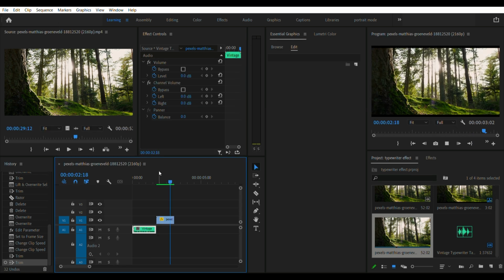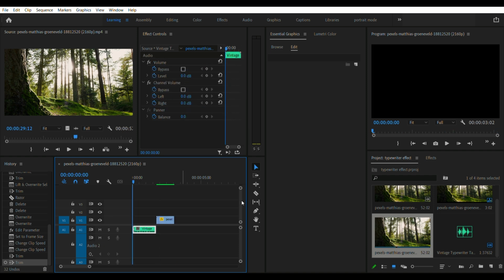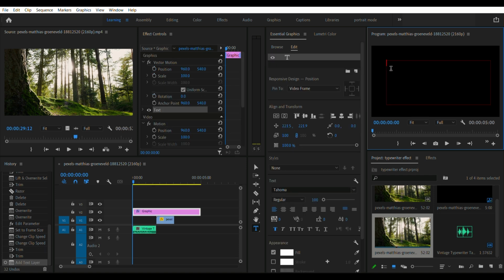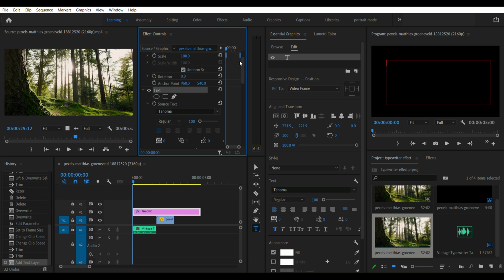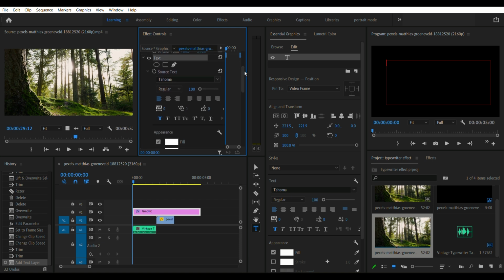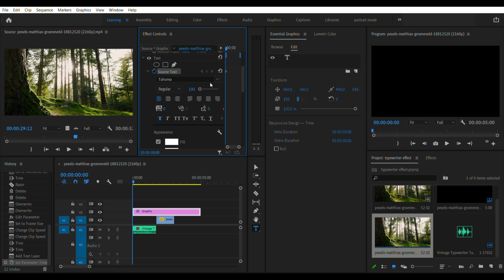Now you proceed, you take your text tool, you go onto your program window and you drag it, and you highlight, and then click on the graphics on the timeline. Then open the effects control panel. Once you're there, go down to text, click the little arrow pointing down, and you'll see a watch. Click on the watch, and now you can modify the text.